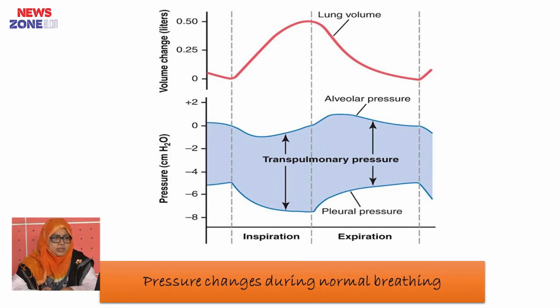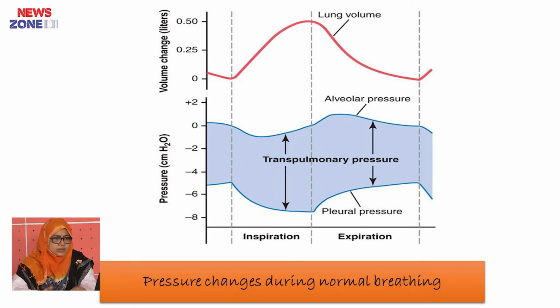You can see this figure. The upper figure shows the volume changes during inspiration, and the lower curves show the pressure changes during respiration. In the lower curve you can see the two blue lines. The upper blue line shows the alveolar pressure. It begins from 0, and during inspiration it becomes minus 1 centimeter of water, and during expiration it becomes positive, plus 1 centimeter of water.